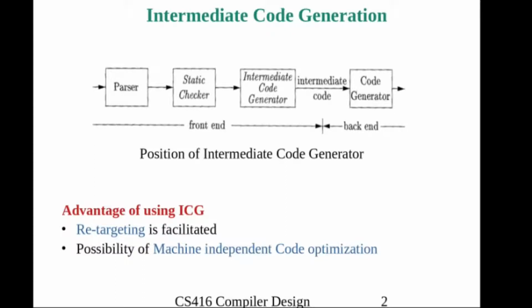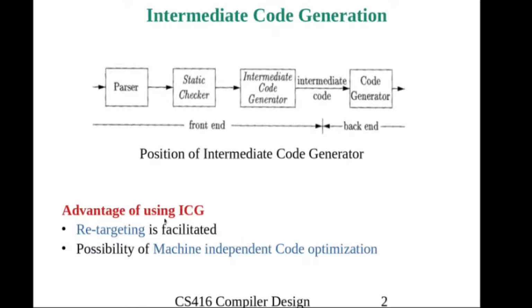Then after performing all these three checks, the source program is fed into the intermediate code generator. The intermediate code generator will convert that source program into an intermediate code of the source program, and that would be the input to the subsequent phases of the compiler.